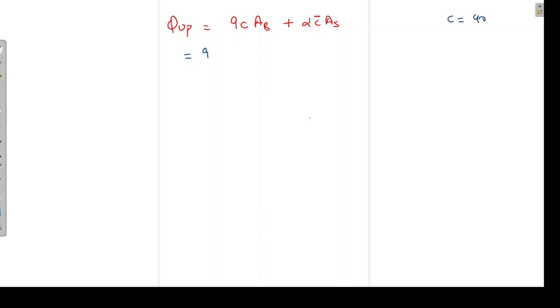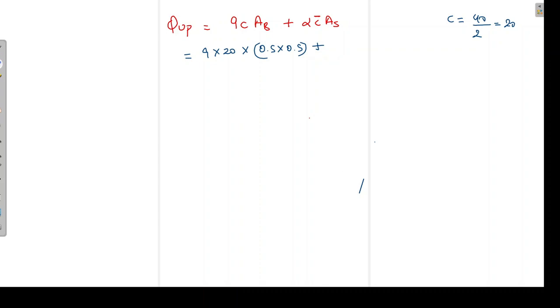We know that C is half of the unconfined compressive strength. So 40 by 2, that is 20, will be the value of cohesion in this case. So here I can substitute the value as 20. Area at the base: it is a square pile, so the area will be 0.5 into 0.5, the dimension was given as 0.5. So area will be 0.5 into 0.5 plus. Now coming to alpha.